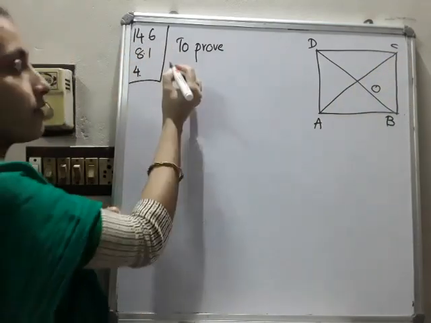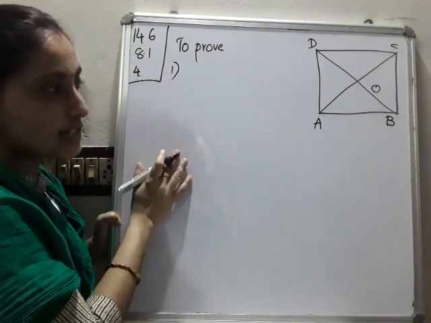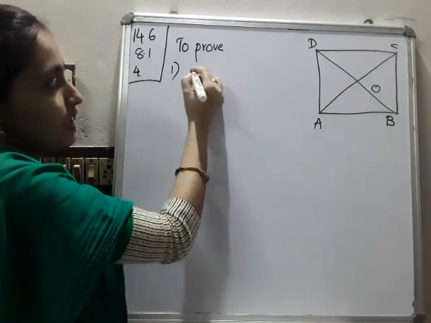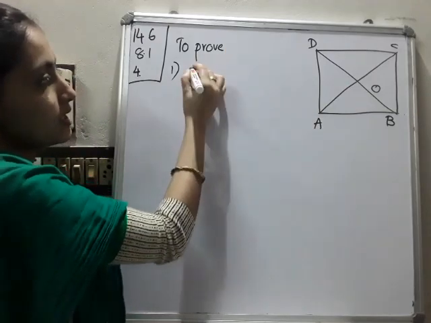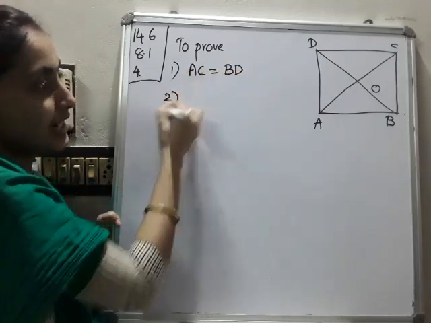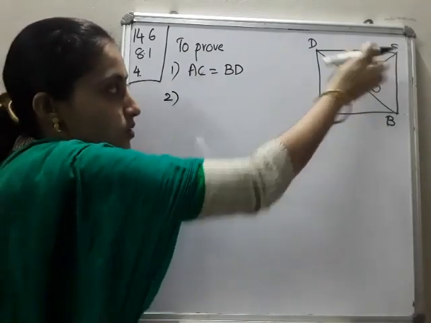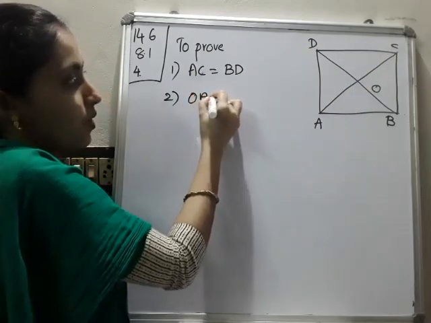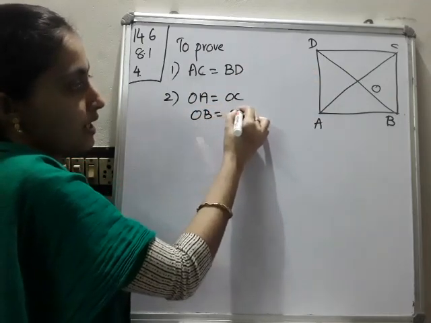So what all things do you have to prove? You have to prove diagonals are equal. What are the diagonals of this square? AC and BD. To prove AC is equal to BD. First condition. Then what is the second one you have to prove? The diagonals bisect each other. Bisect each other means OA is equal to OC, then OB is equal to OD.